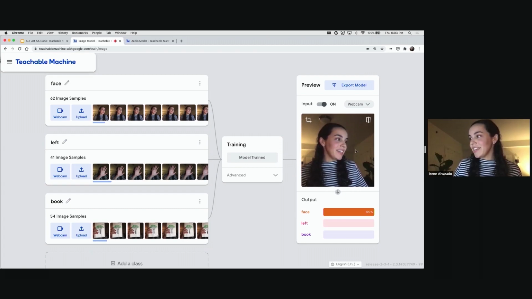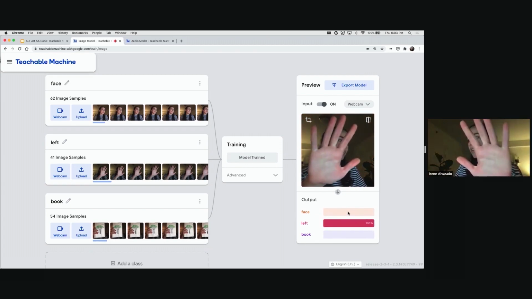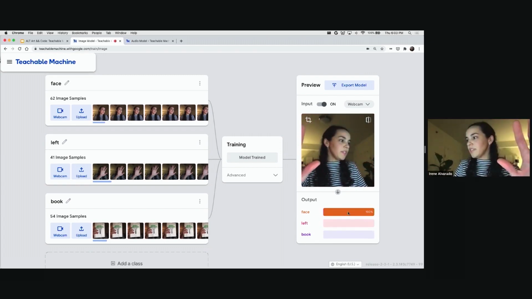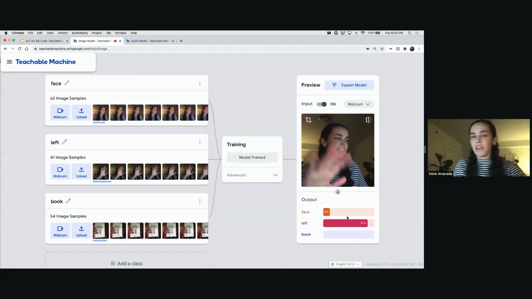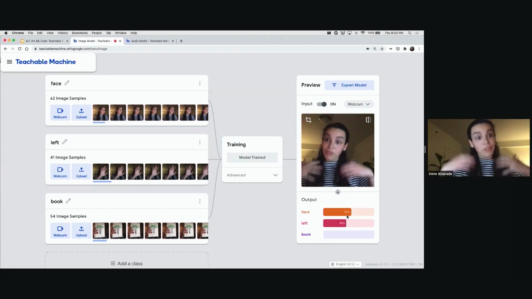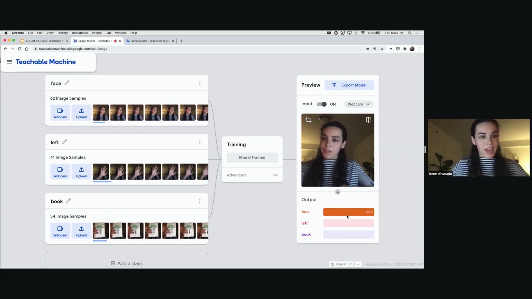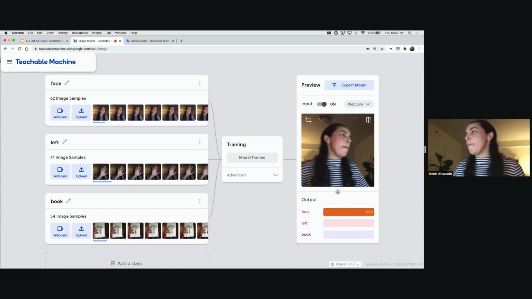And now I can try it out. I can see that it can detect my face. Let's see, it can detect a book. And it can detect my hand. And some interesting stuff happens. When I'm half in, half out, you see that the model is trying to figure out, okay, is it my face? Is it my left hand? So you can learn things about these models, like the fact that they're probabilistic.